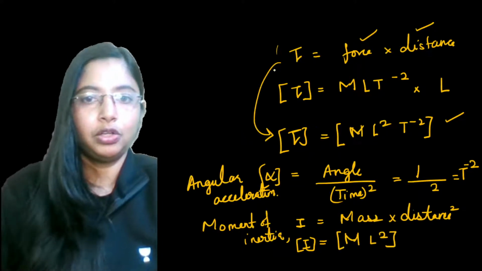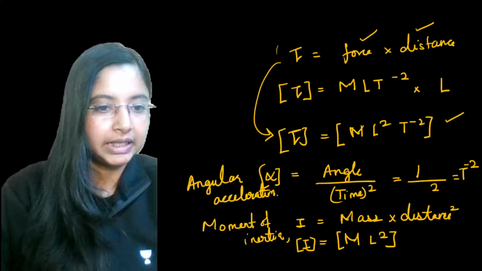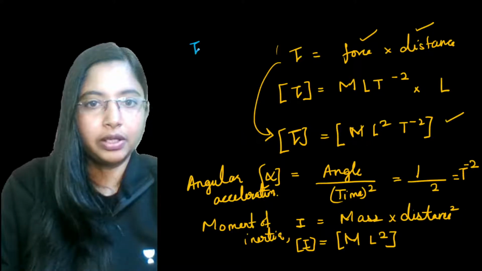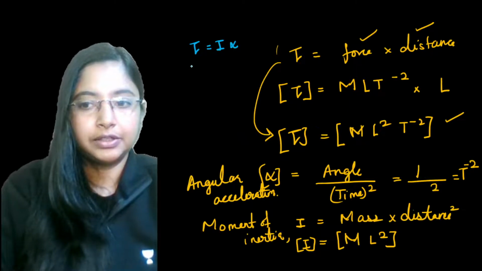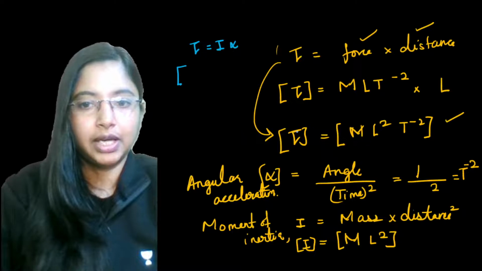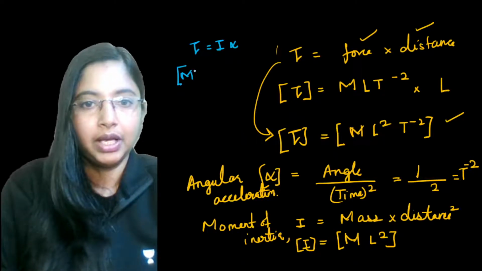Now what we want to prove in this case is that the torque is equal to angular acceleration times moment of inertia. Just think of the dimensional formula for torque over here: M L to the power 2 T to the power minus 2.